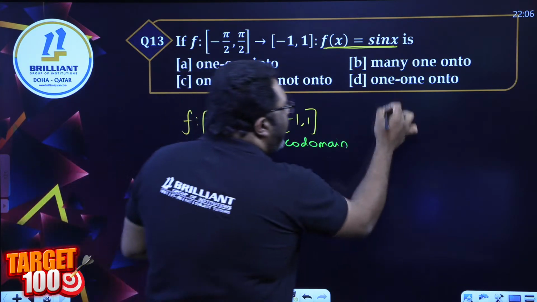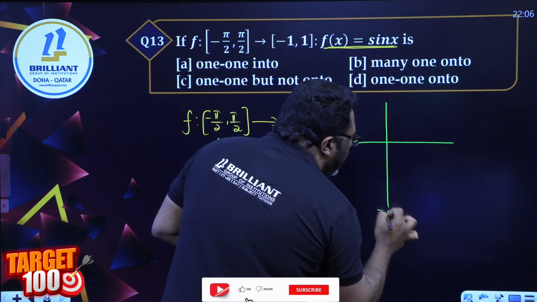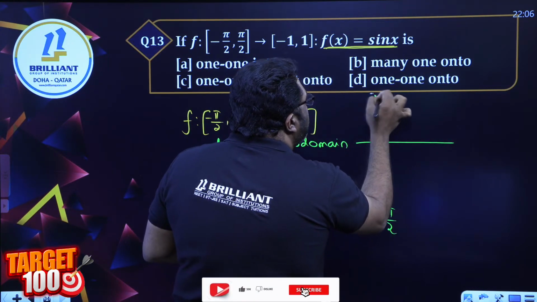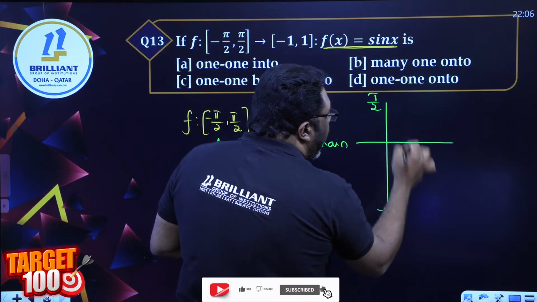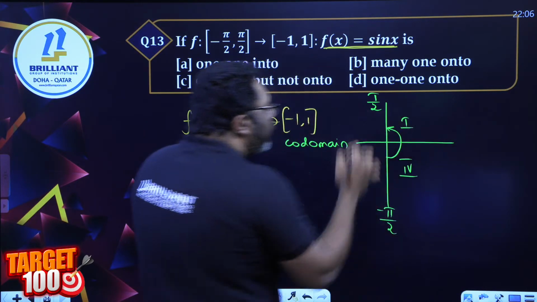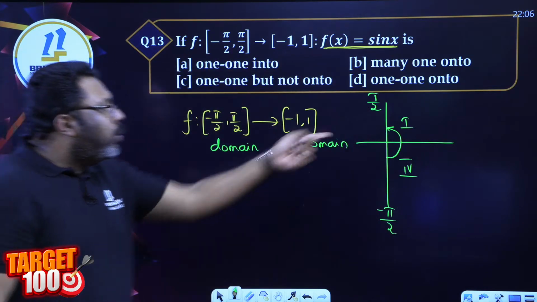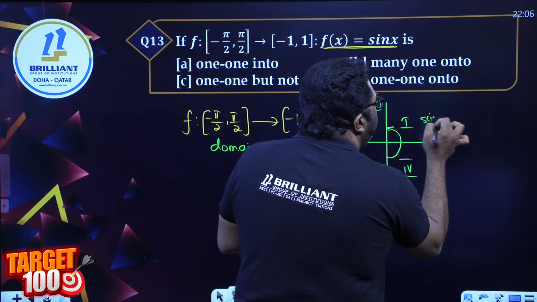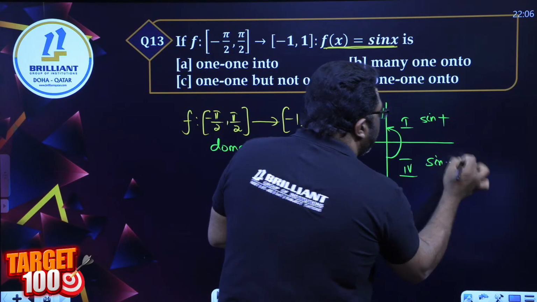Minus pi by 2 to pi by 2 covers the fourth and first quadrants, where we know that sine is negative and positive.